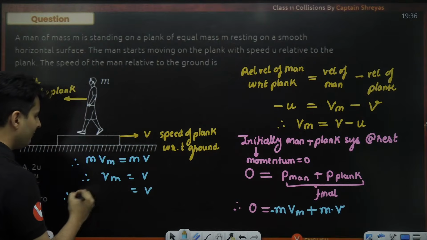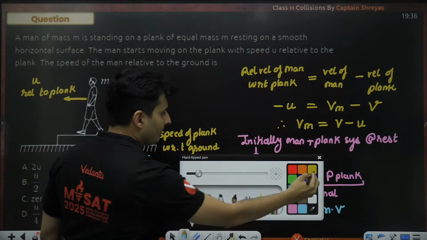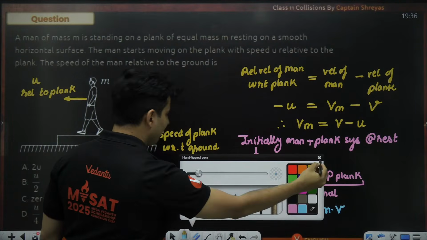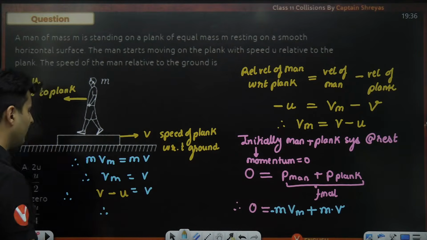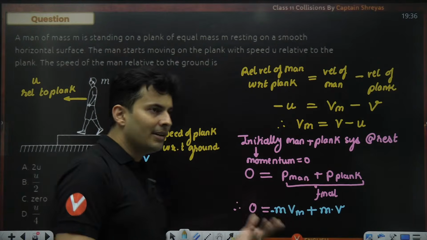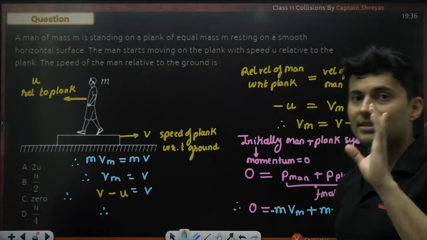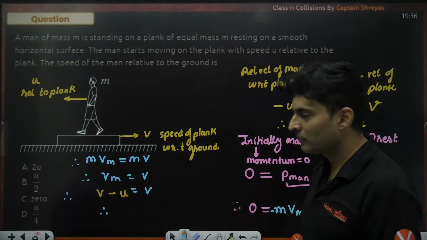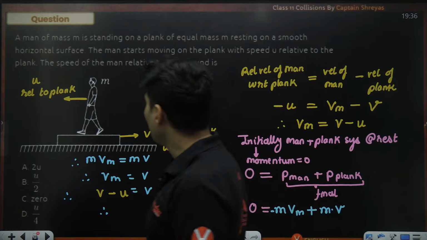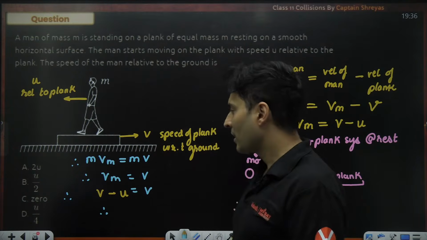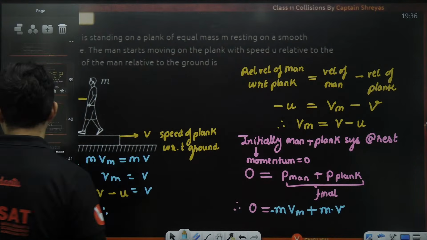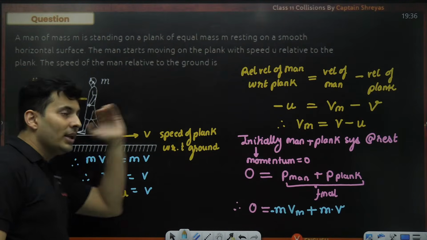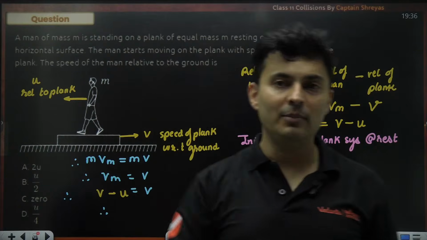But wait a minute, Vm, I just got it here. Vm is v minus u. Is that right? Vm is nothing but v minus u. Now this is the catch. Many people make a mistake here and they say v cancels, u is 0. If u is 0, then the whole problem will fall. And if you see over here, the answer is not 0, it is something. While doing this problem, usually I have seen people make a mistake.